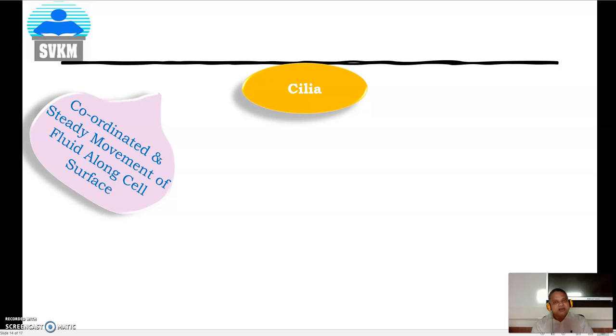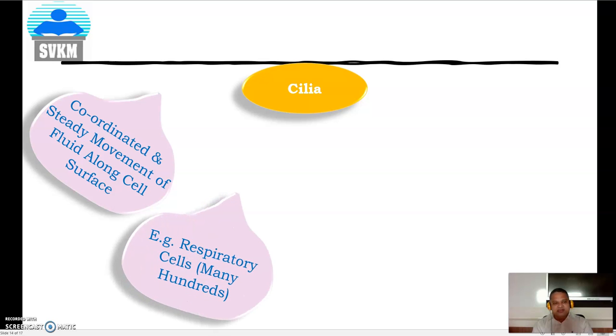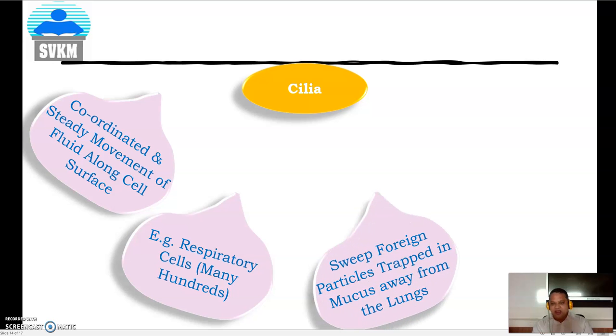Next, what are their functions? Cilia coordinate the steady movement of fluid along the cell surface. The cilia are particularly concentrated in the respiratory cells, where they sweep up the foreign particles trapped in the mucus away from the lungs.